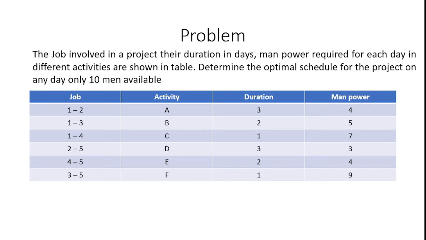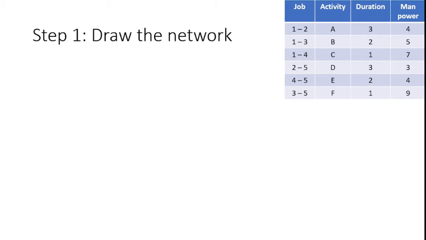How can we solve this problem? Let's see. The first step is to draw the network with respect to the given jobs and activities with the duration and the manpower available. How can we draw? The first job activity is 1 to 2. The activity is named A. So 1 to 2 is connected with an arrowhead. This arrowhead represents activity A. Here activity A is completed within a duration of 3, so I can represent A of 3.